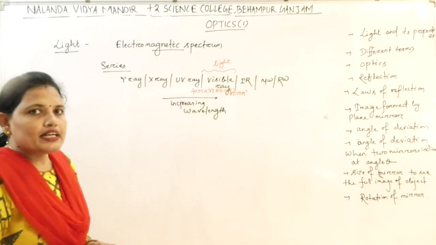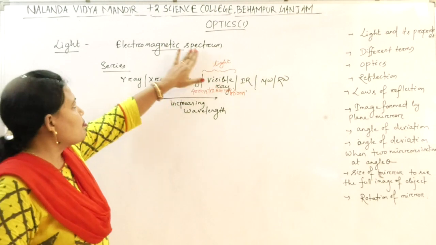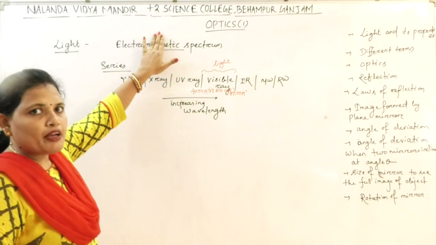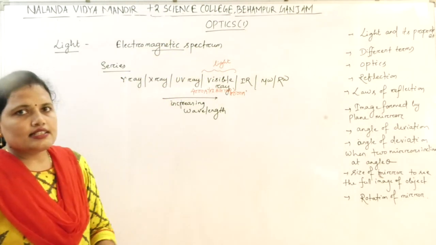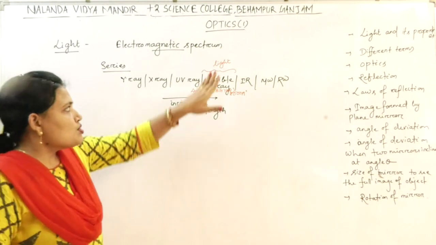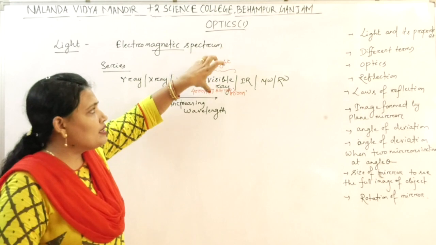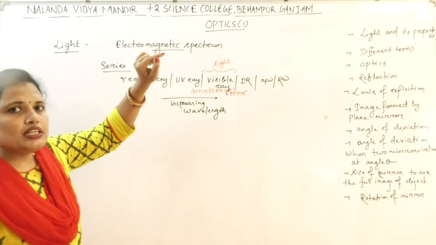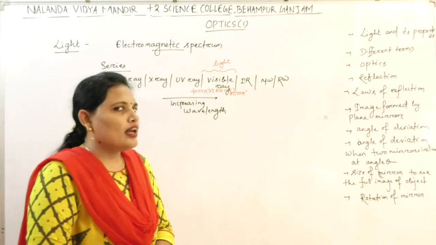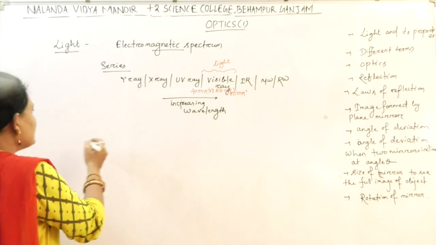So now, what is light? Light is the part of the electromagnetic spectrum which gives us the sensation of vision. The part of the electromagnetic spectrum due to which we are able to see things is known as light. Clear?